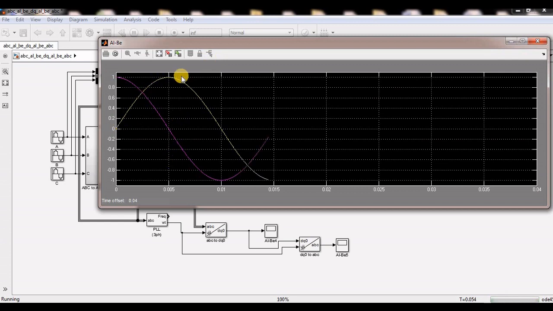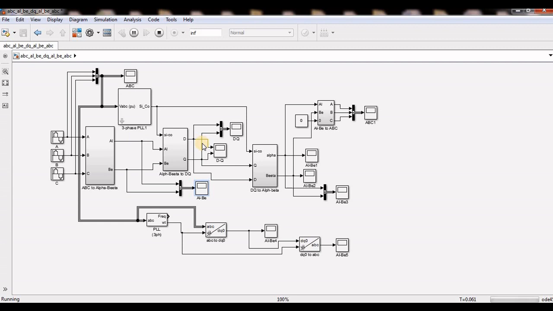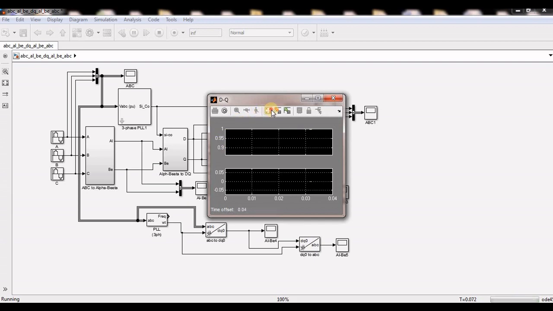Two are phases, the positive and negative. These two are the phases. So alpha beta is the phases, not dq. dq is the DC components. So from alpha beta to dq, see, the d is the constant one.